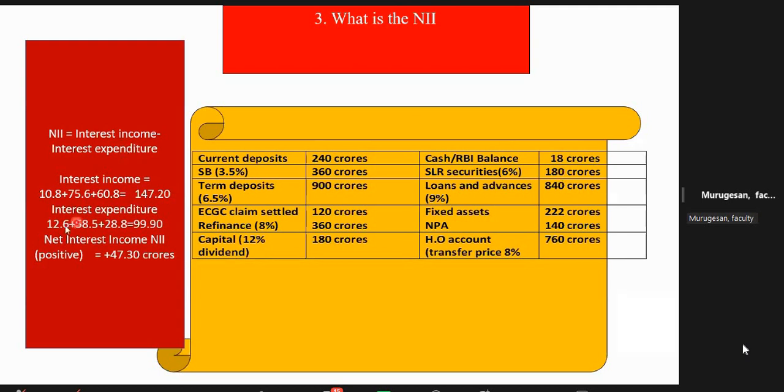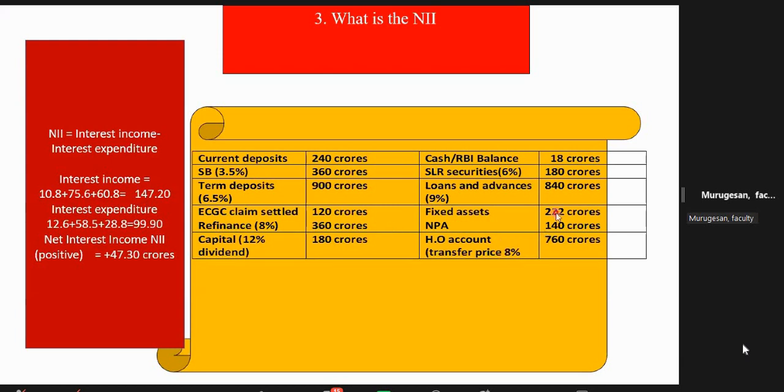The 180 into 6 is 10.8. Take your calculator, and don't put 6, put 0.06. Always practice converting 6% to decimal, which becomes 0.06. 180 into 0.06, we multiply, you will get 10.8. Then 840 into 0.09, you will get 75.6 crore. These are all in crores, because these are in crore, the income will also be in crore per annum.